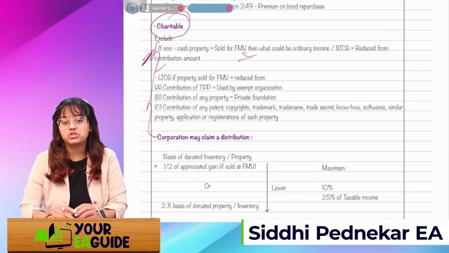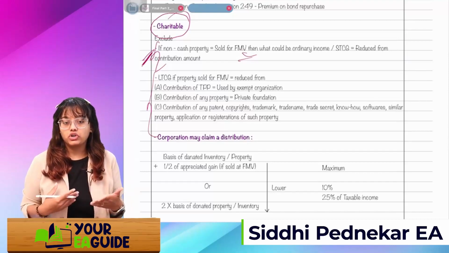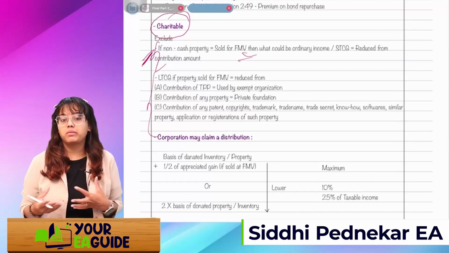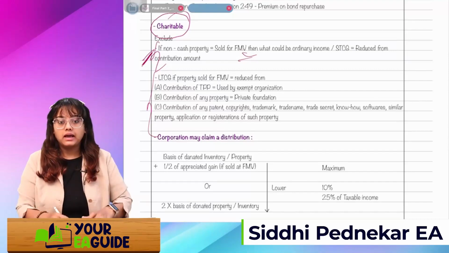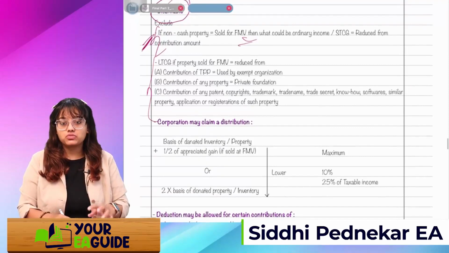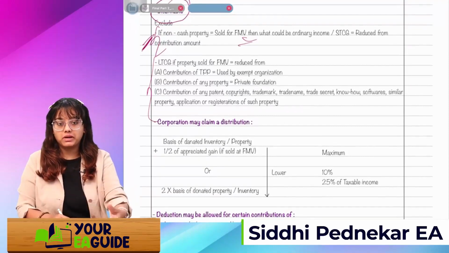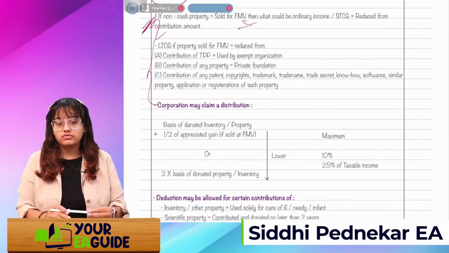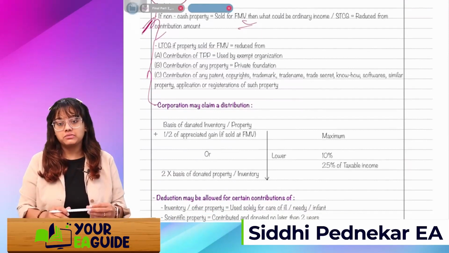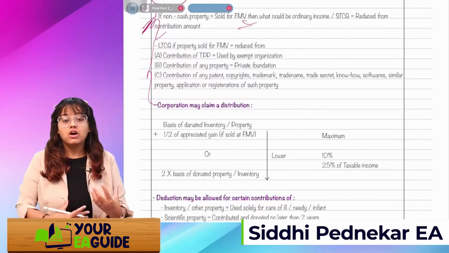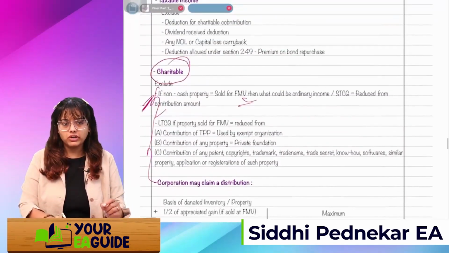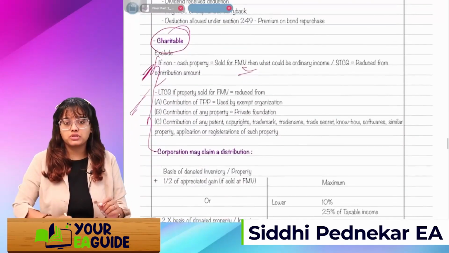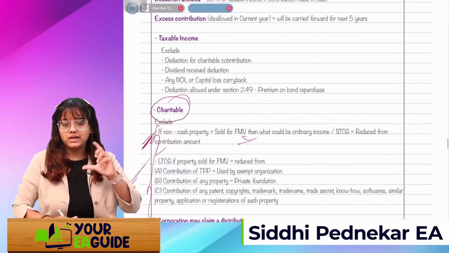If it's a contribution of tangible personal property, what do you mean by tangible personal property? It's movable property which is used by the exempt organization, right? And if it's a contribution of any property which is used by the private foundation, donating it to the private foundation, and if it's a contribution of any patent, copyrights, trademarks, trade names, trade secrets, know-how, software, or similar property, or application or registration of such property. Okay, no need to remember this. There is no practical question or MCQ from this topic, but just to understand the concept.